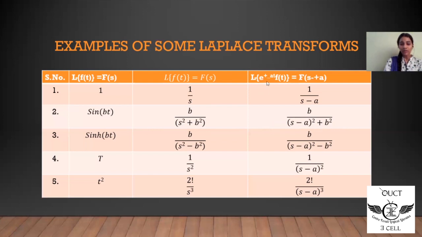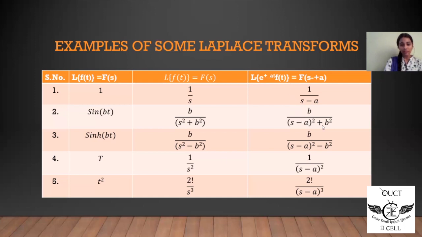It should be noted that when e to the power of at is multiplied to the given function, just substitute s minus a in place of s. And when e to the power of minus at is multiplied to the given function, substitute s plus a in place of s.